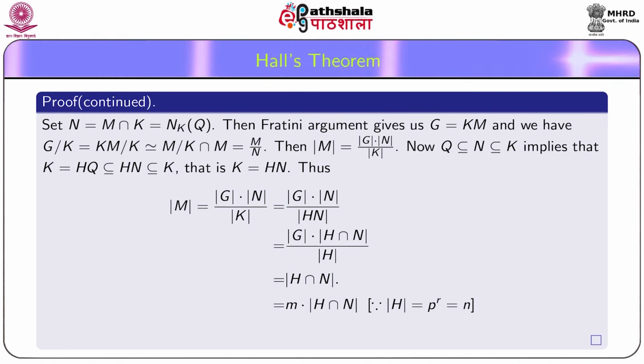Now, Q subset of N subset of K implies that K equals HQ, which is a subset of HN, a subset of K, that is, K equals HN.